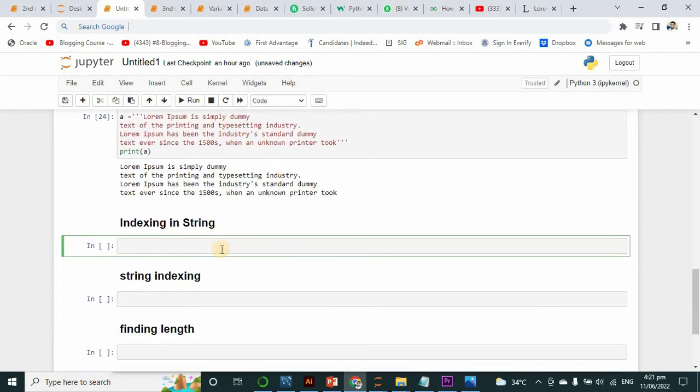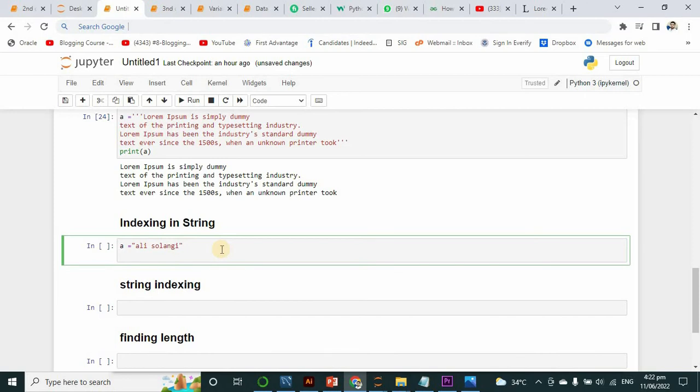Now if you want to check the index in the string, how can you do it? I just have to write a variable equal to Ali Solangi. Now I want to check which letter is at which index. So print a, and now I have to give the index. Always keep in mind that the index starts from 0 and ends at the limit you have given.